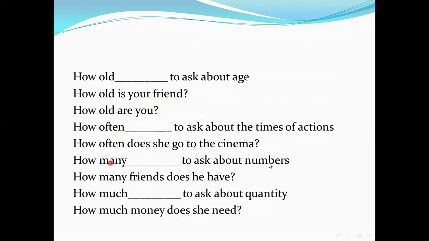How many is used to ask about numbers. How many friends does he have? How many books are there on the table? How many friends do you have? How many chairs are there, for example? Okay, so here how many is used to ask about numbers.